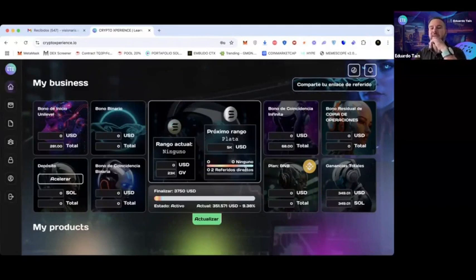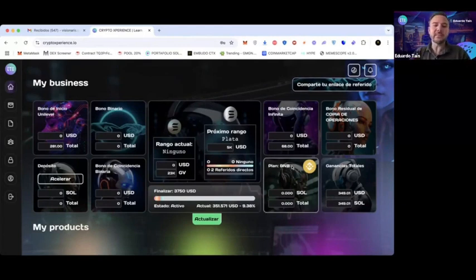Here you will see the current rank, the next rank, what would it be? The volume it requires if you have a direct, if not. And for the people who are coming from the migration in Tron, in TRX, now to the current contract in Solana, well, for example, you know that it is up to 1.5x, meaning that a BNB plan in this example of 2,500 would end at 1.5, at 3,750. Remember, there is an accelerator bonus. All commissions accelerate the bar so that when it reaches the end, in this case, you have to renew if you want to keep earning.